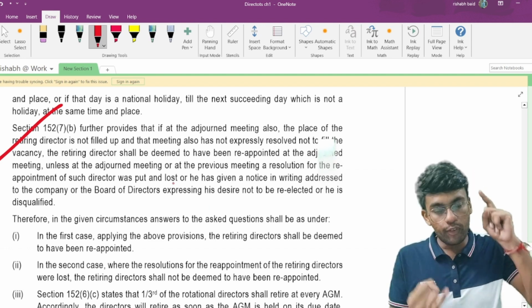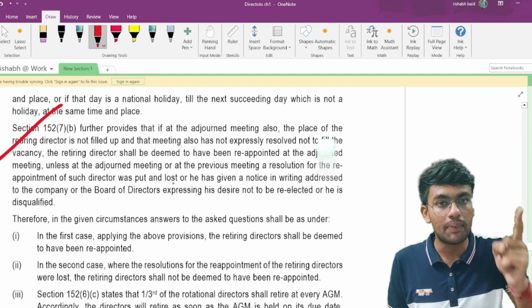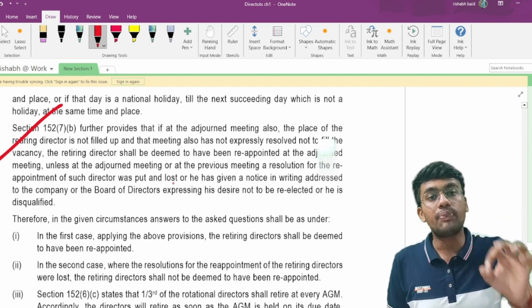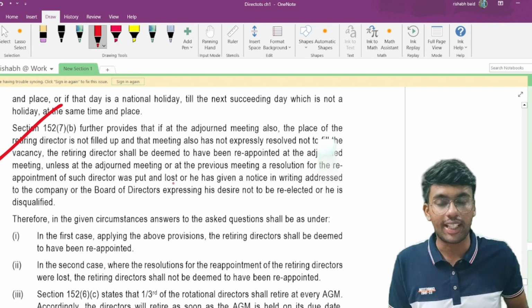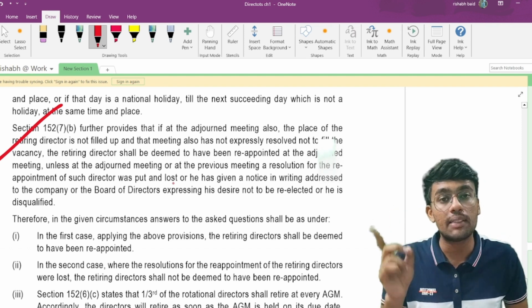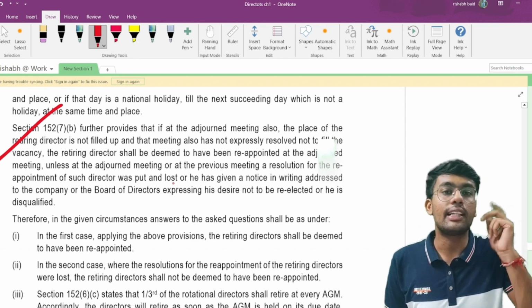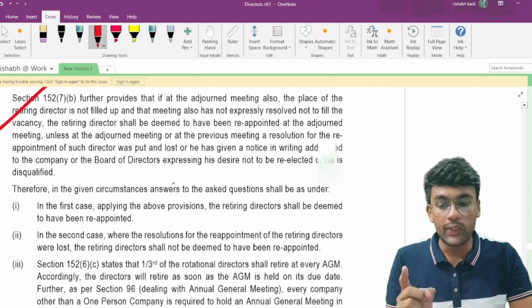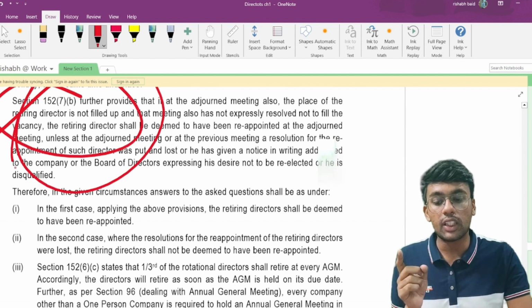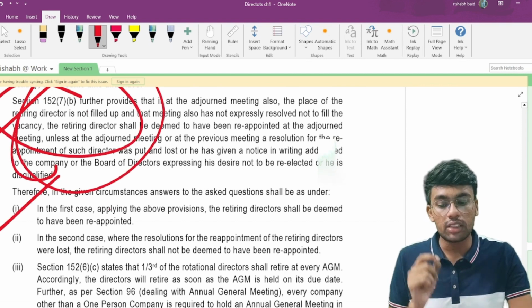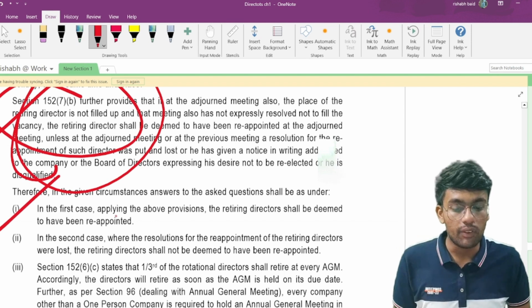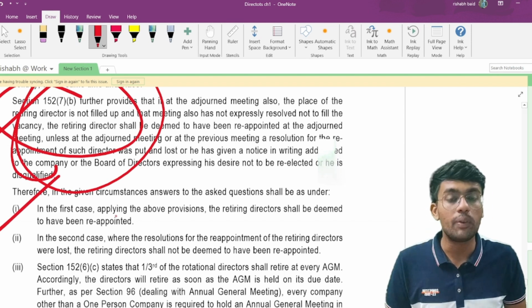So, if you have not passed a resolution for appointment of any person as director, nor have you passed a resolution for not filling the casual vacancy, in such a case the persons who are eligible to retire by rotation shall be deemed to be reappointed at the adjourned meeting. So this is what the provisions of section 152 subsection 7 clause B talk about. So the answer to the first one would be, in the first case, applying the provisions above, the retiring director shall be deemed to be reappointed.